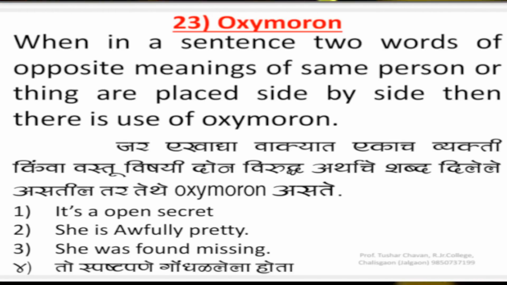In this given example, open and secret, these two words are used side by side, which have opposite meanings. So, in this given example, the figure of speech oxymoron is used. Please watch more examples on the screen.